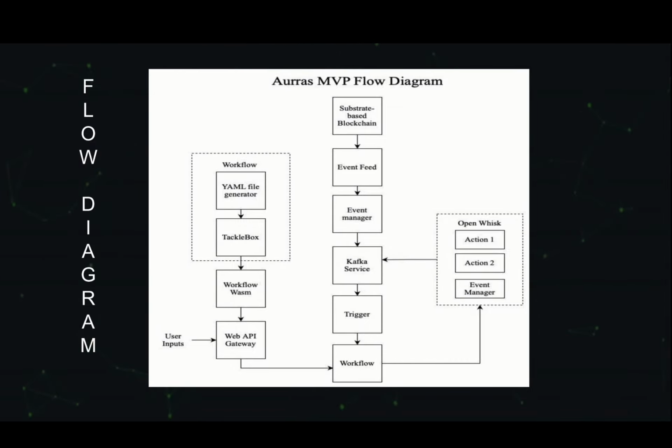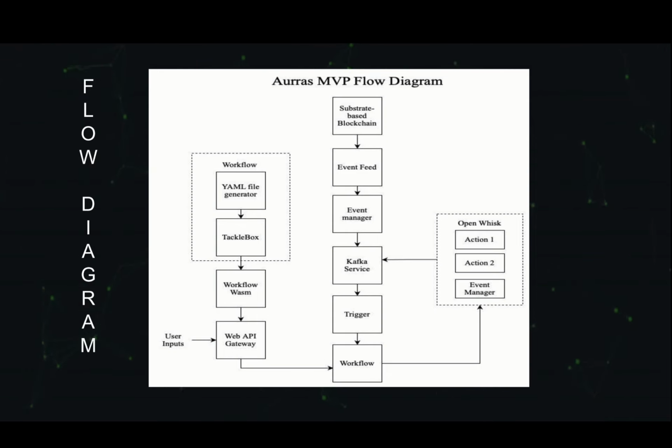Now coming to the low-level design. In here, the main input for the system is the YAML config file, which consists of tasks that refer to the actions and their properties, and the flow that gives the flow of the tasks, and the workflow. This config YAML is converted to a WASM binary with the help of Composer. After this, we will deploy this workflow into OpenWhisk, and for that, we need to convert this workflow into an OpenWhisk executable.